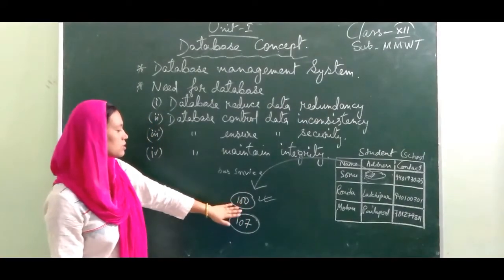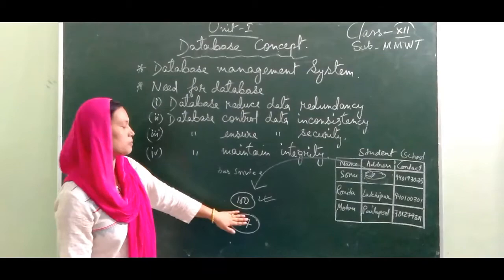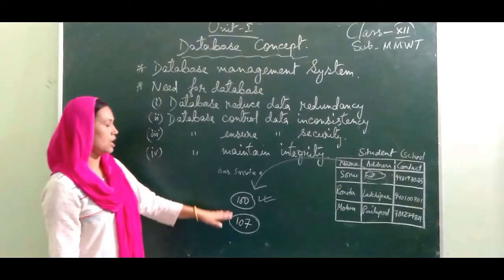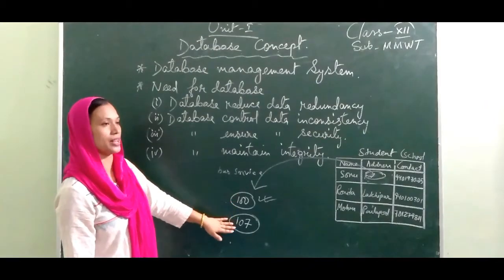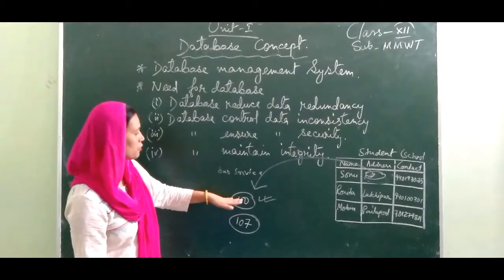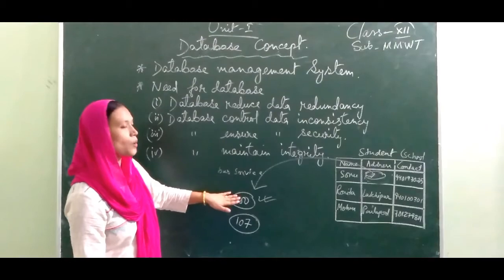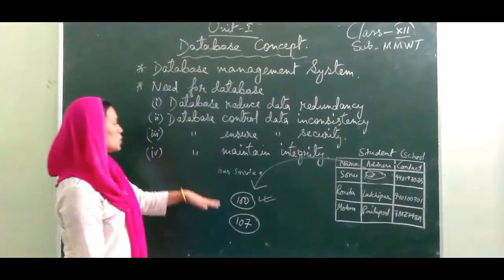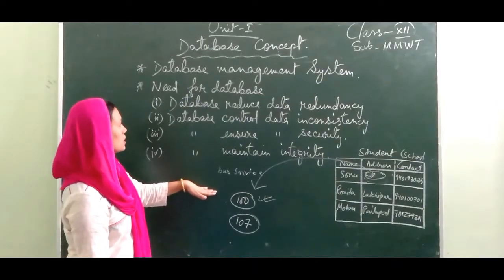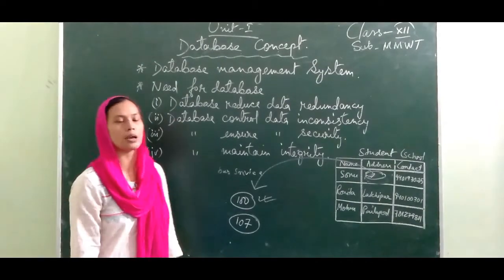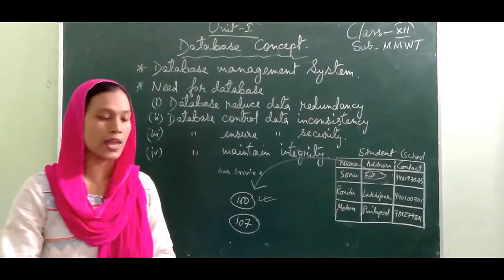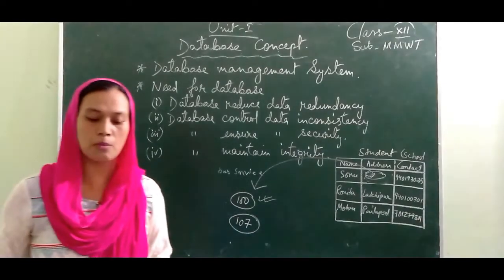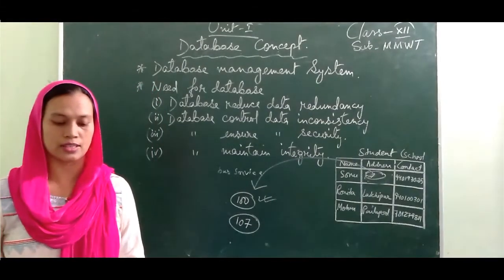but it will not be maintained by the register, because in the register there is no system to give you a message that you have entered more than 100. But in the computerized database, it will give you a message that you have entered more than 100. That means a limitation will be there. So this maintenance can be done in a computerized database format. That's why we use a database management system instead of maintaining the data in a register.